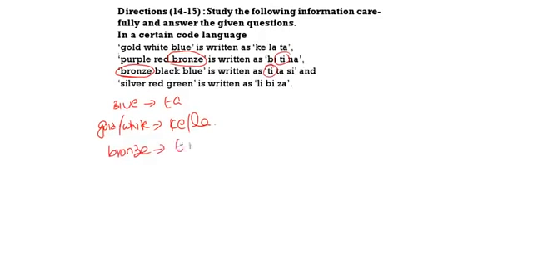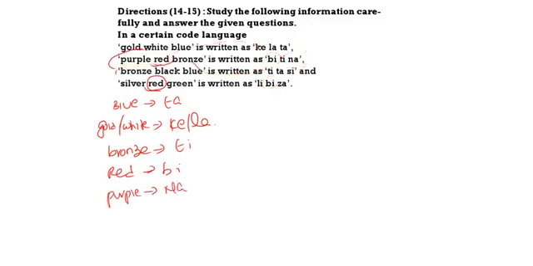Then red. Here we can see red, and here we can see red. In both we have BI as common. So red means BI. Bronze means TI, red means BI. What is purple? Purple means NA. Come to the third sentence.